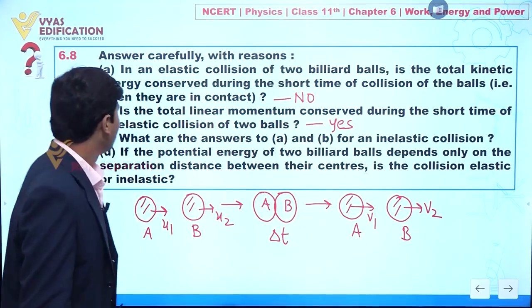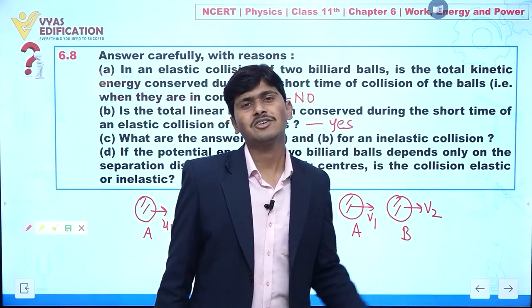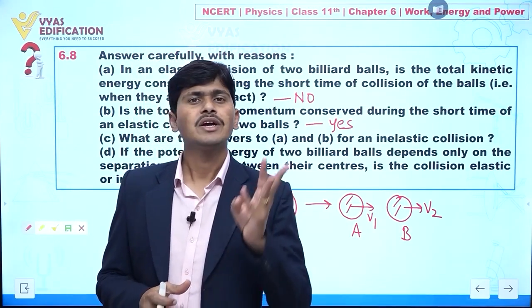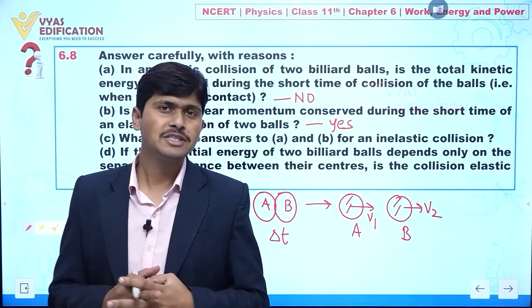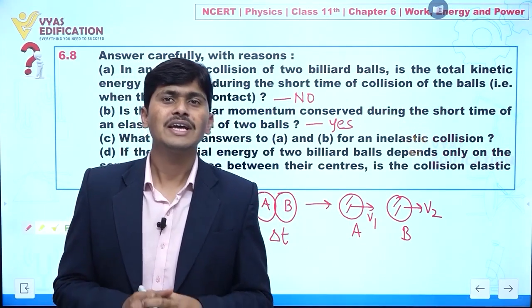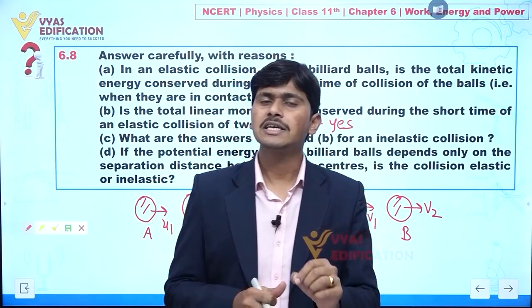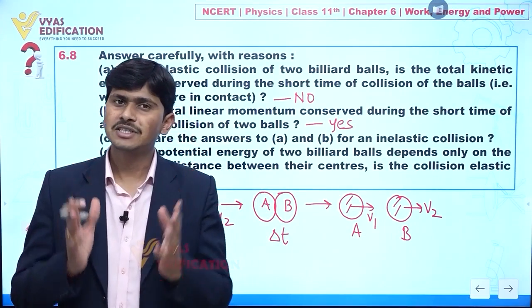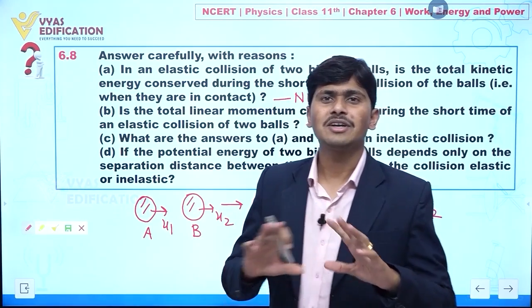Clear? Now what is the answer when we are talking about inelastic collision? So actually we know that in an elastic collision the linear momentum, kinetic energy and the total energy of a system always remain constant. But what about inelastic collision? In an inelastic collision, the linear momentum and the total energy of a system remain conserved, but the kinetic energy of the system does not remain the same.